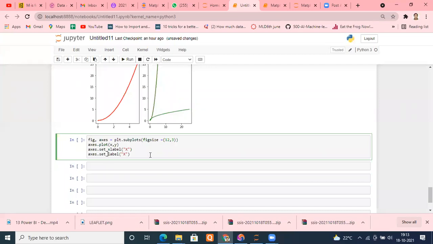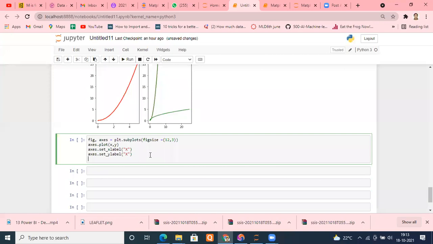And here I mention again set_title. If you can understand this line, you are master of this. Don't worry about that thing. Understand what is happening.